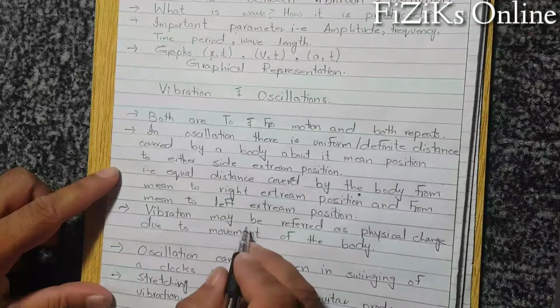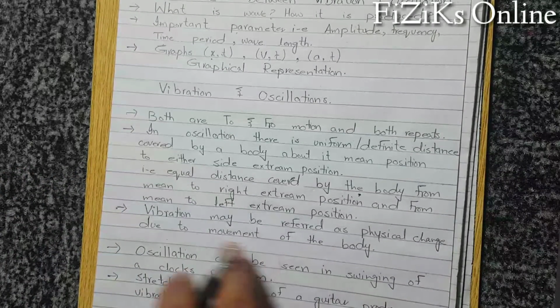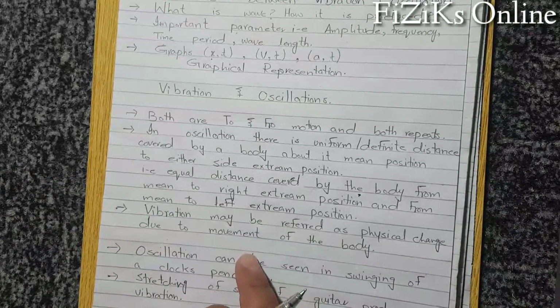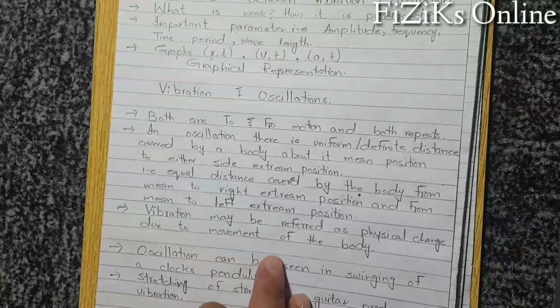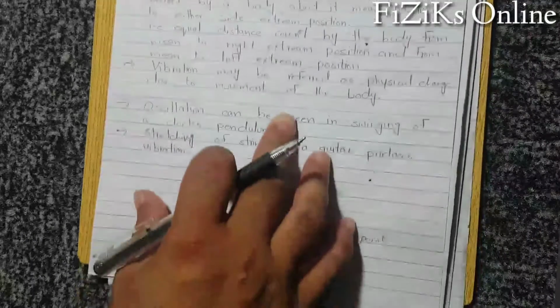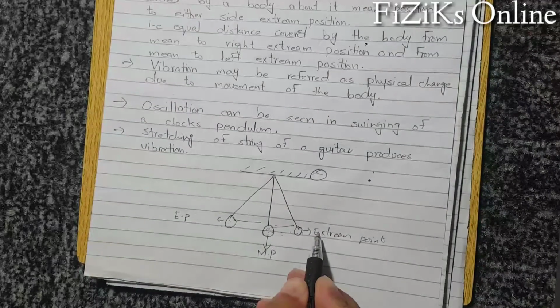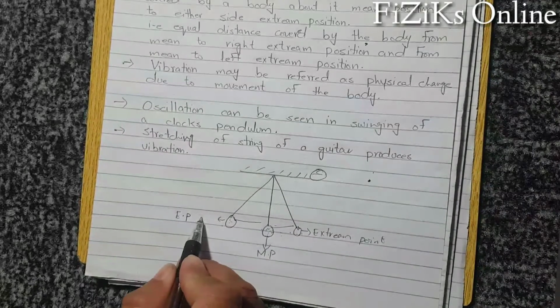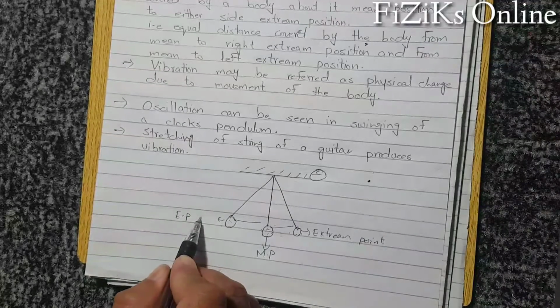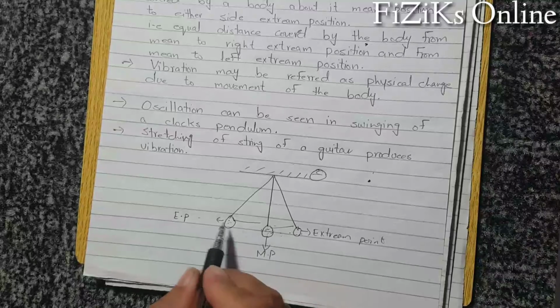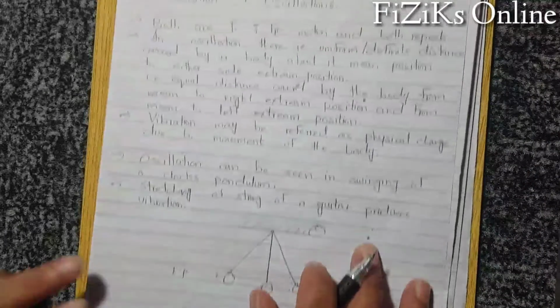For vibration, this condition is not necessary. Vibration may be referred to as a physical change due to movement of a body. For example, if this bob is moving 3 meters towards the right extreme point and 5 meters, 6 meters or something like that towards the left extreme point, then the motion of this bob is known as vibration.